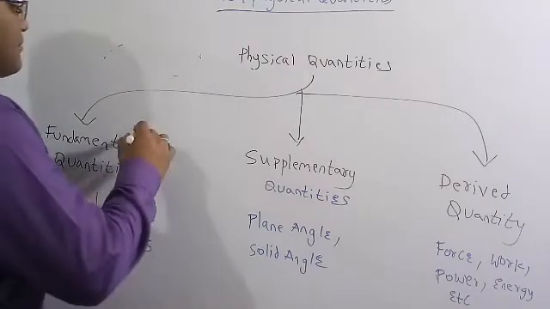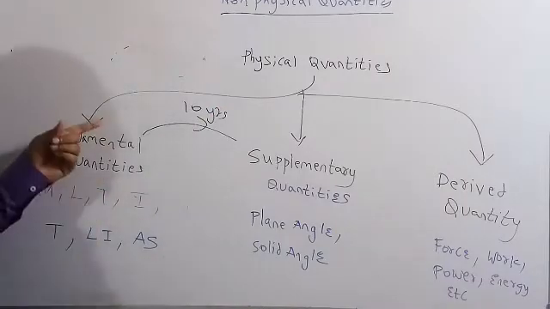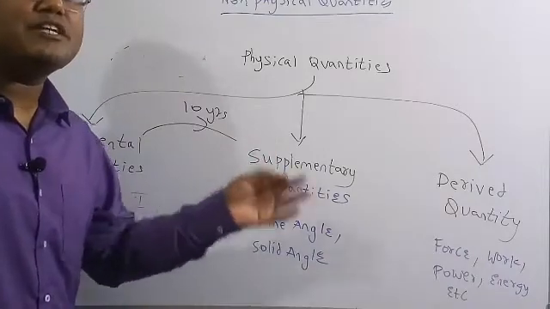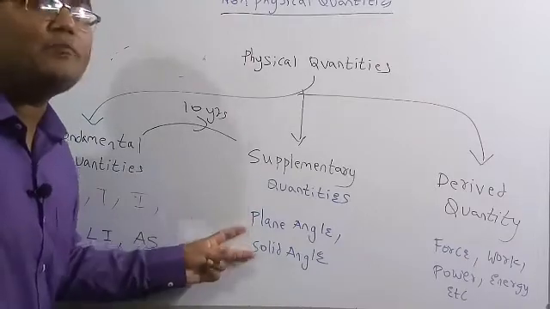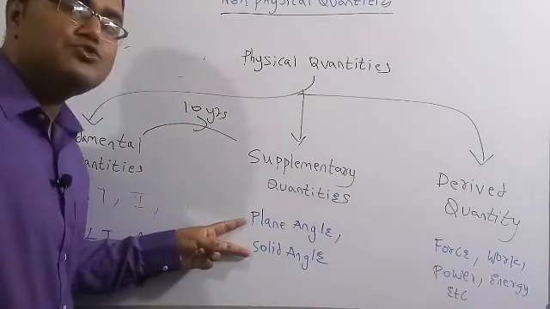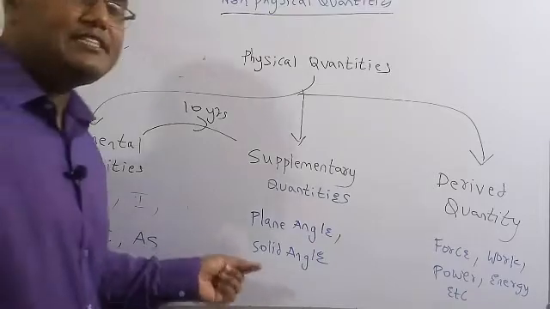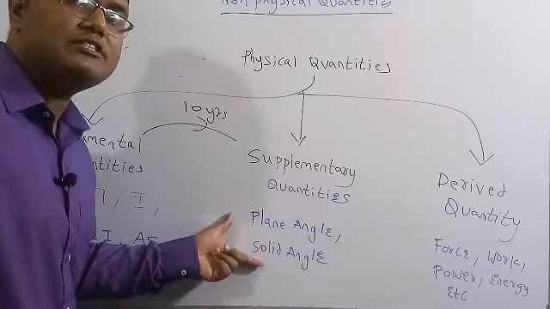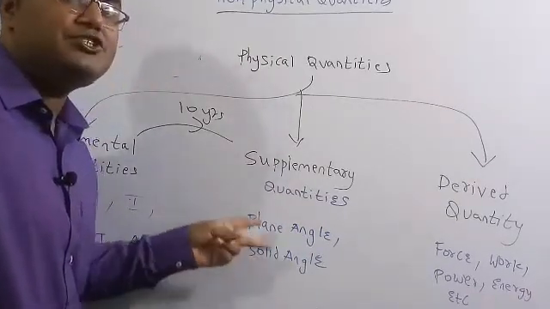After a gap of 10 years from the first meeting, the scientists met again and figured out 2 more quantities. These 2 quantities cannot be represented in the past quantities. So they gave a new unit for these 2 things. Plane angle and solid angle are the quantities, and the units I will describe later. So these are plane angle and solid angle, which are the new quantities.